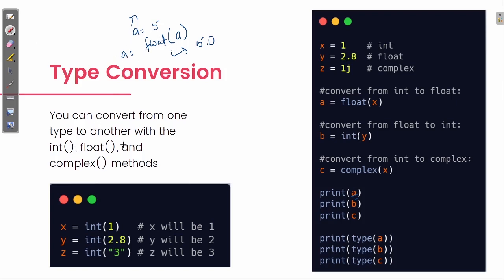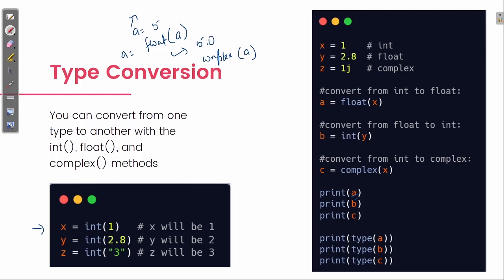We can also change it to complex, just the same way. We can write complex and then whatever the variable is. So here you can check out, x is equal to int, and then we have defined the value that is 1. We already know that it is integer type.